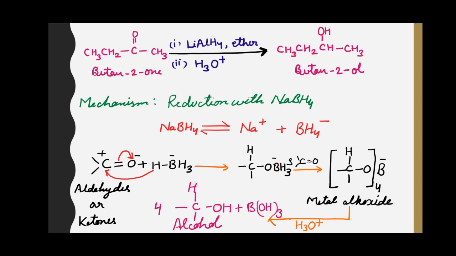This molecule again reacts with 3 molecules of aldehyde or ketone by using its 3 hydrogen atoms bonded to the boron atom, thus giving a metal alkoxide in which boron is bonded to 4 alkoxy groups. When this metal alkoxide hydrolyzes, it gives alcohol and boron trihydroxide.